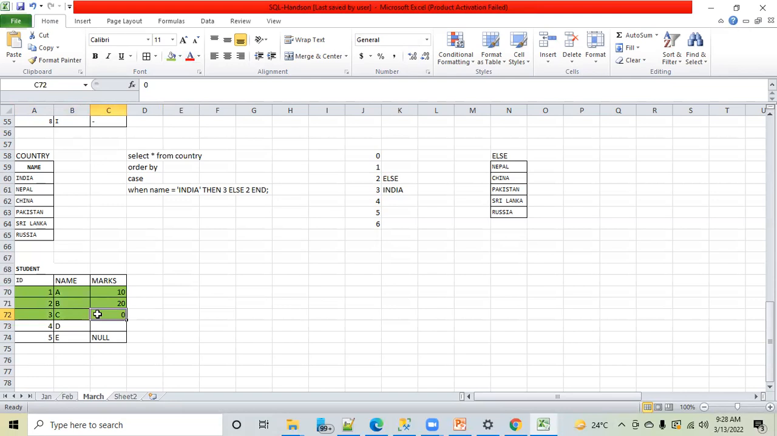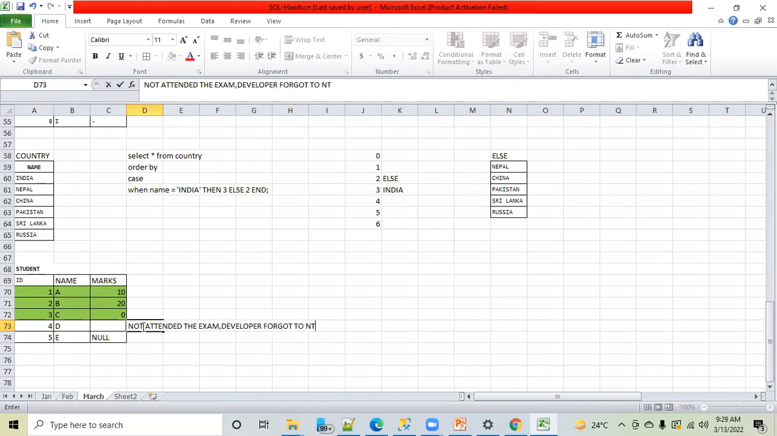Okay. For D, it is blank. Why is it blank? Maybe he did not attend the exam. Not attended the exam, right? Or the developer forgot to enter the marks. The developer forgot to enter the data. What else? Any other guesses? No other guesses. Okay, fine, good.